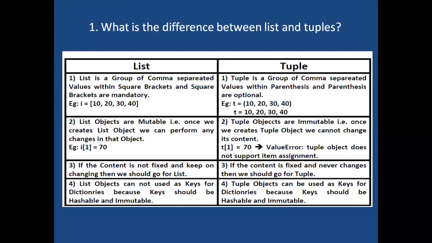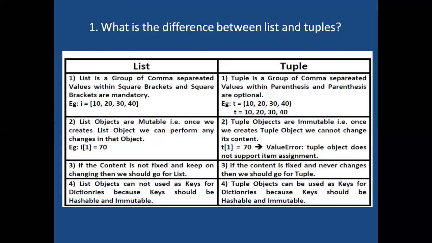Now I'm trying to replace 20 with 70, so l[1] = 70. In the place of 20 I will get 70, meaning I'm modifying the content after creating the object. Is it possible or not? Yes, in list it is possible. Why? The list is mutable, hence we can modify the content after creating the object.